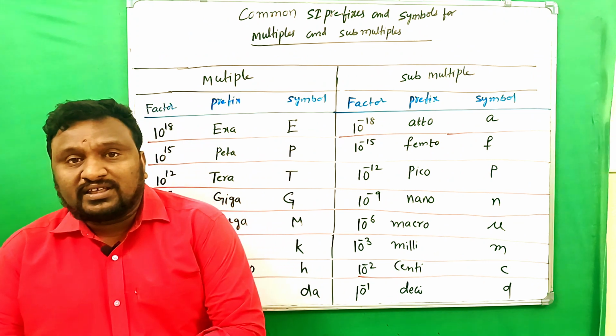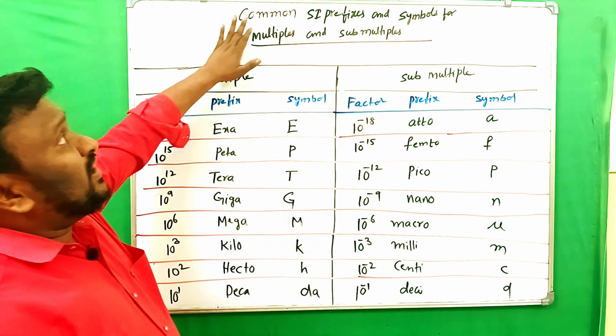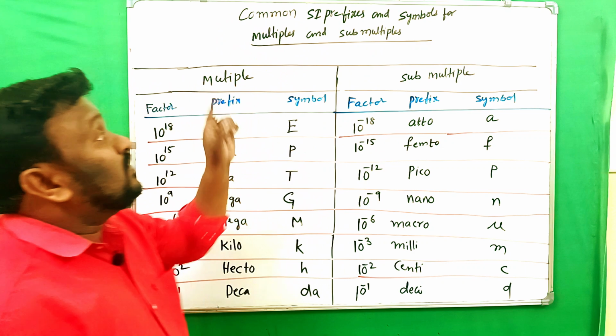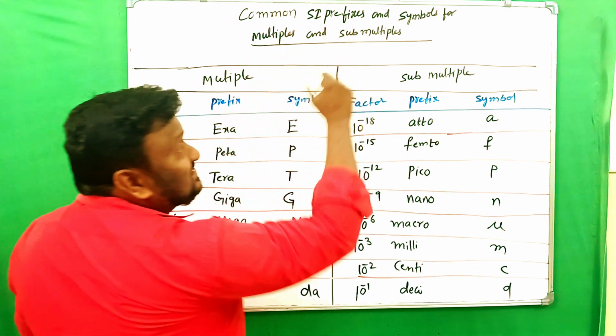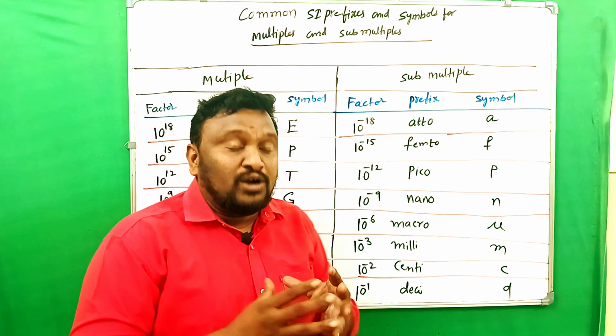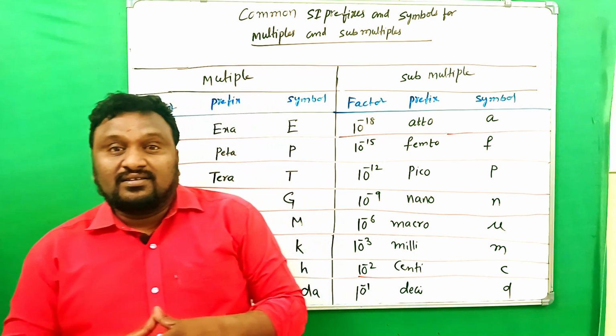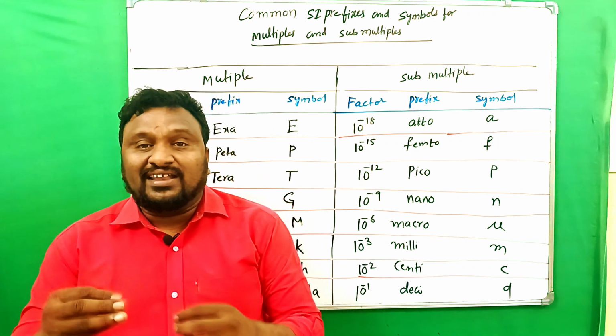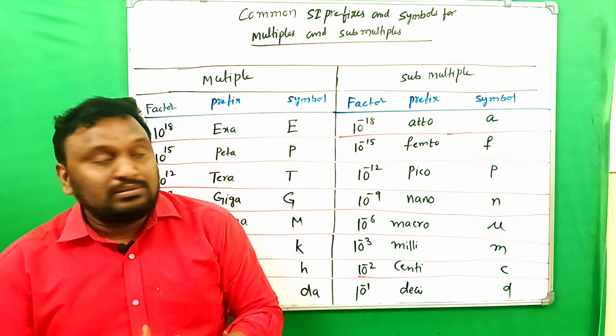Let's now discuss the common SI prefixes and symbols for multiples and submultiples. The numerical numbers we are going to use in SI have different pronunciations and different symbols. You have to remember that.